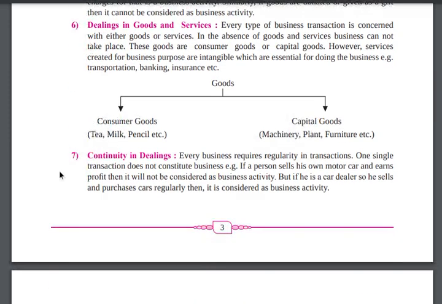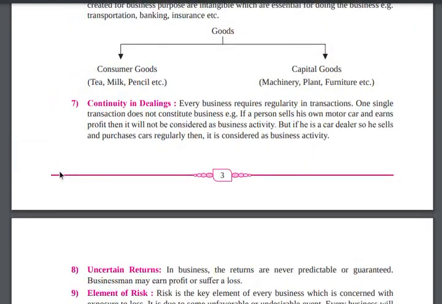Okay, then continuity in dealings. Every business requires regularity in transactions. If there is no transaction, that business is not going to be true. One single transaction does not constitute a business. If a person sells his own motorcycle and earns a profit, it would not be considered a business.